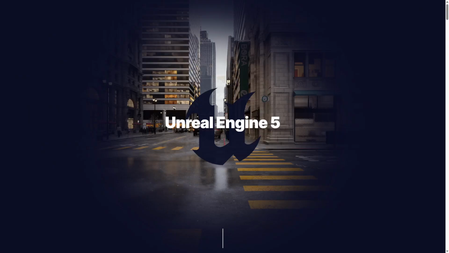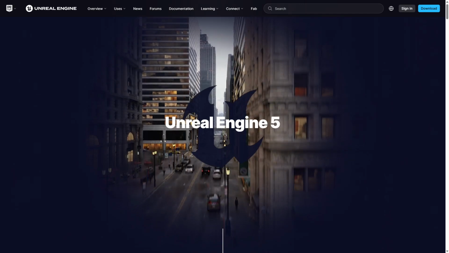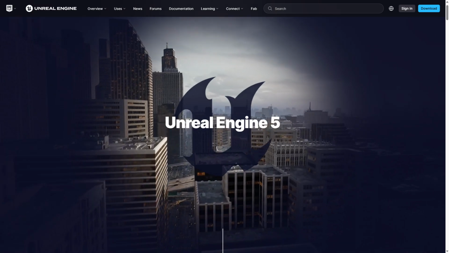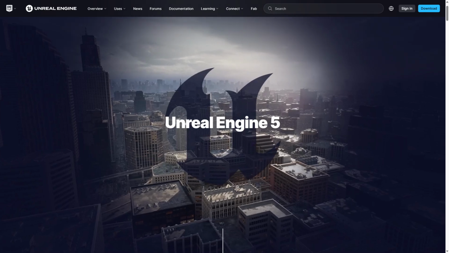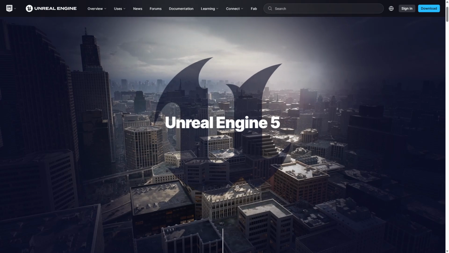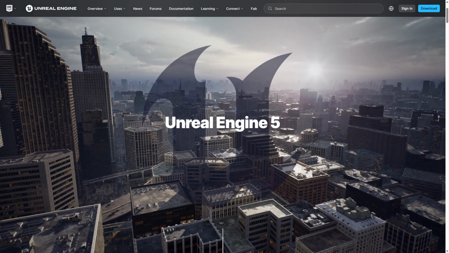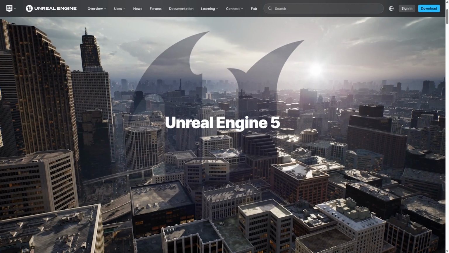Unreal Engine 5 is a next-generation game engine developed by Epic Games, designed for creating highly detailed, interactive 3D environments. It works by leveraging advanced technologies like Nanite for virtualized geometry and Lumen for dynamic global illumination, enabling photorealistic visuals and complex lighting. Its strengths lie in its versatility and power, supporting everything from games to architectural visualization and film production.